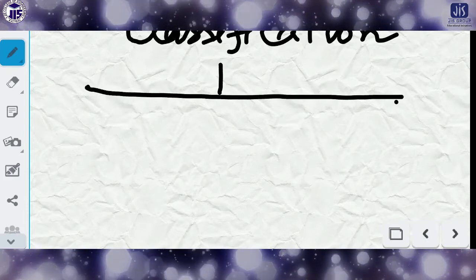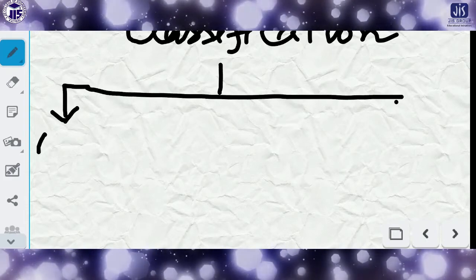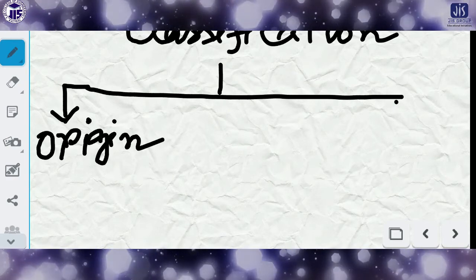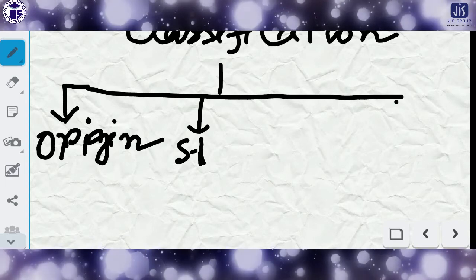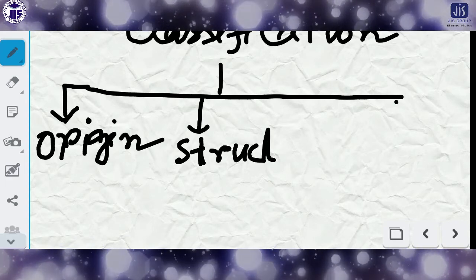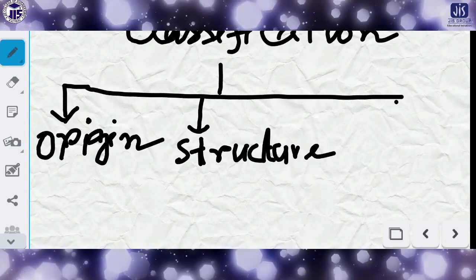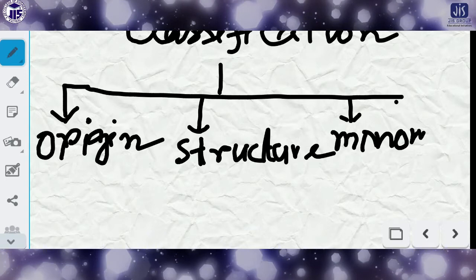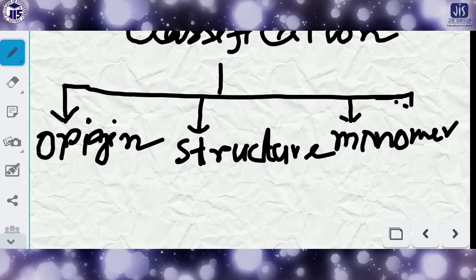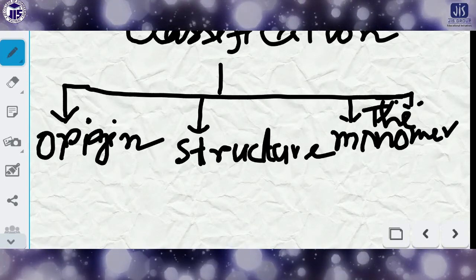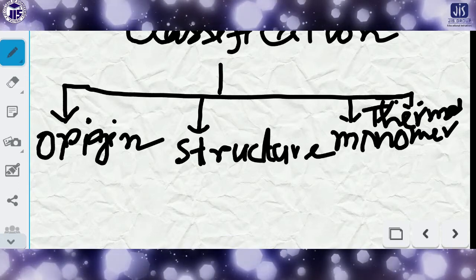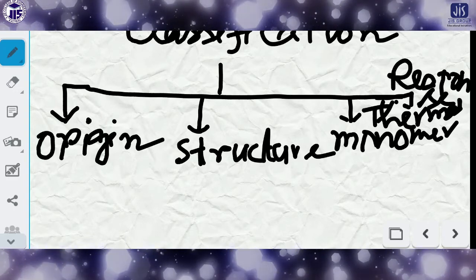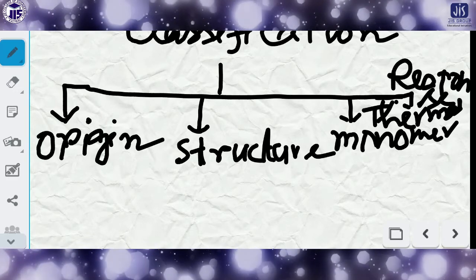First of all, write down the classification depending on the origin, then depending on the structure, then depending on the monomer, and then depending on the thermal response. In this way you have to make the classification.